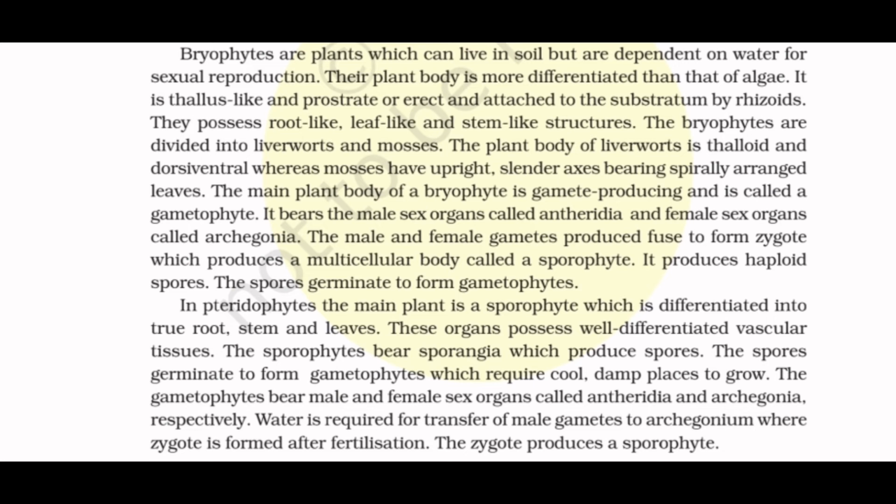The gametophytes bear male and female sex organs called antheridia and archegonia respectively. Water is required for transfer of male gametes to archegonia, where zygote is formed after fertilization. The zygote produces a sporophyte.